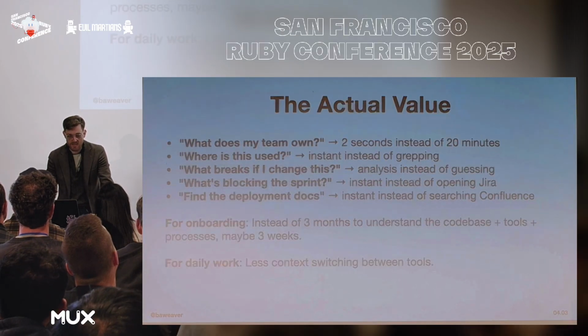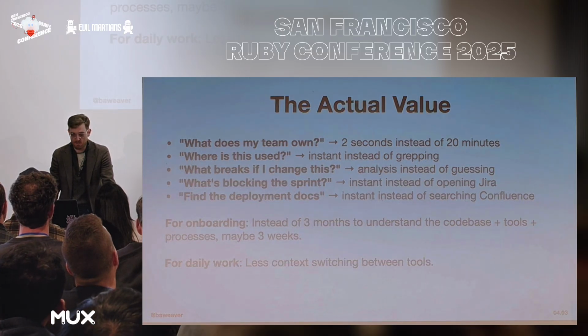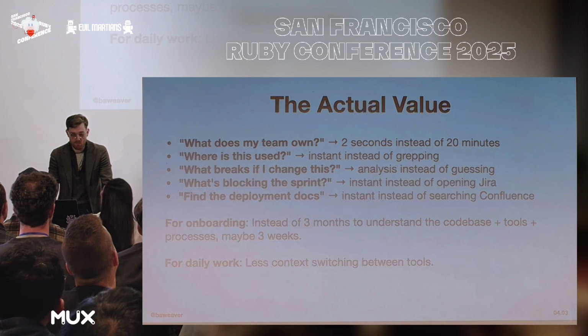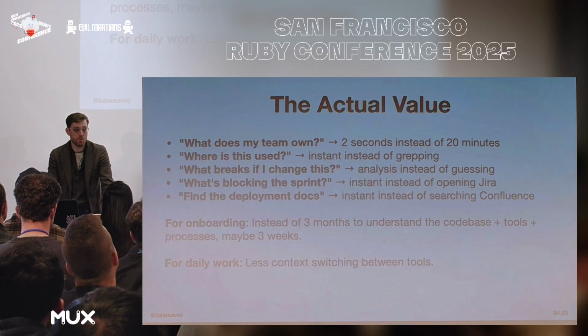The actual value we get out of here is things such as, what does my team own? You can get that answer in a couple of seconds instead of 20 minutes. Where is this thing used? You don't have to grep around anymore, it goes and figures it out. What breaks if I change this? Now you know which teams you're probably going to likely have to talk to and get on your good side before you do that type of stuff.